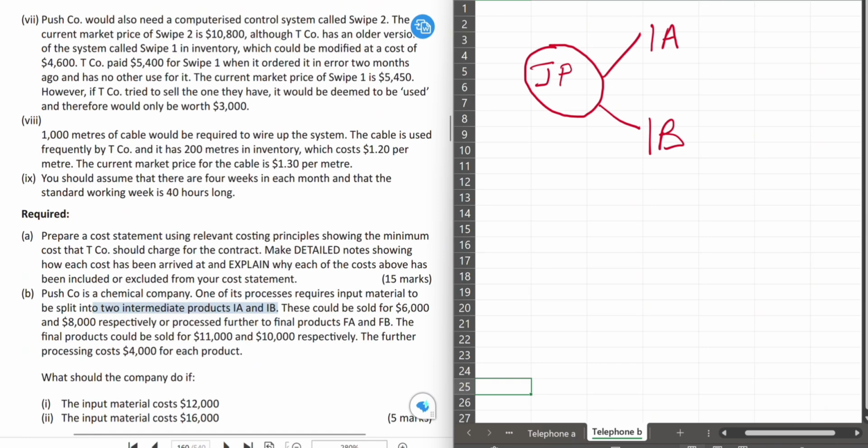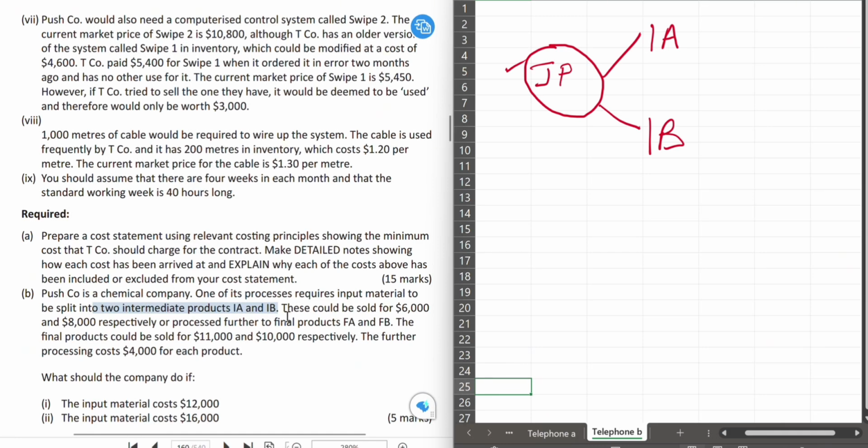And you can have a flashback into your management accounting process, right? Once you have a joint process, it means that once that single process is happening, it is producing more than one product. And that's an example of what you're having here. So there is no option to produce either IA or IB. Both IA and IB must be produced once we decide to run this joint process.